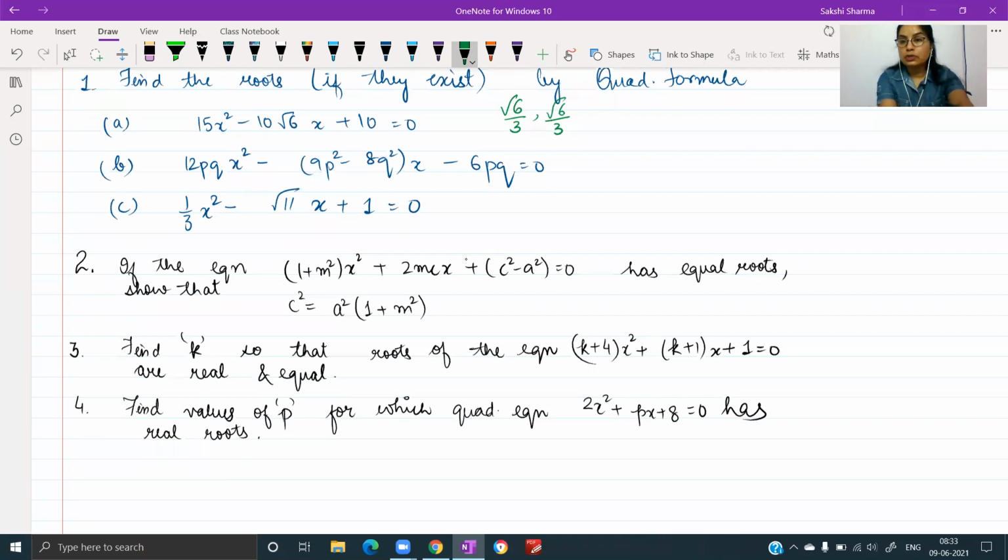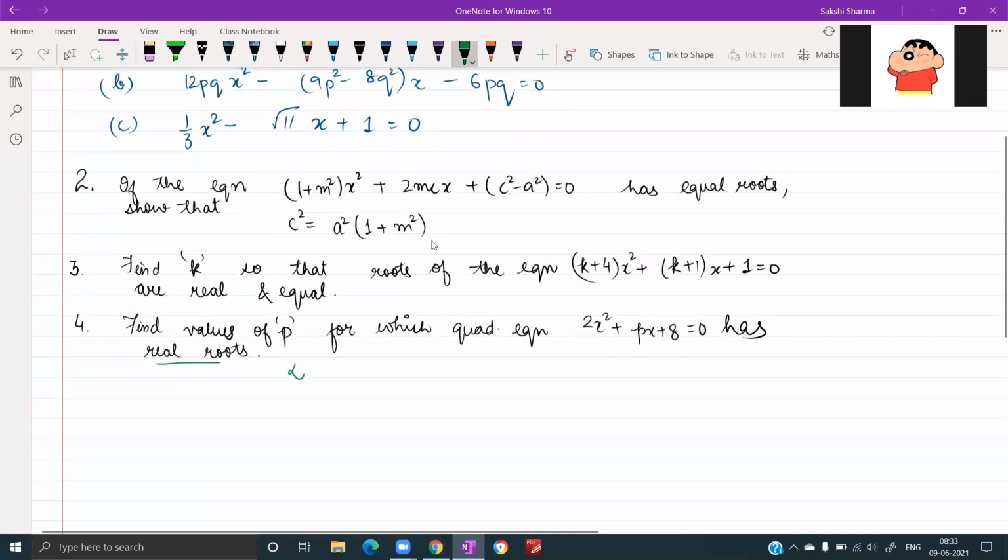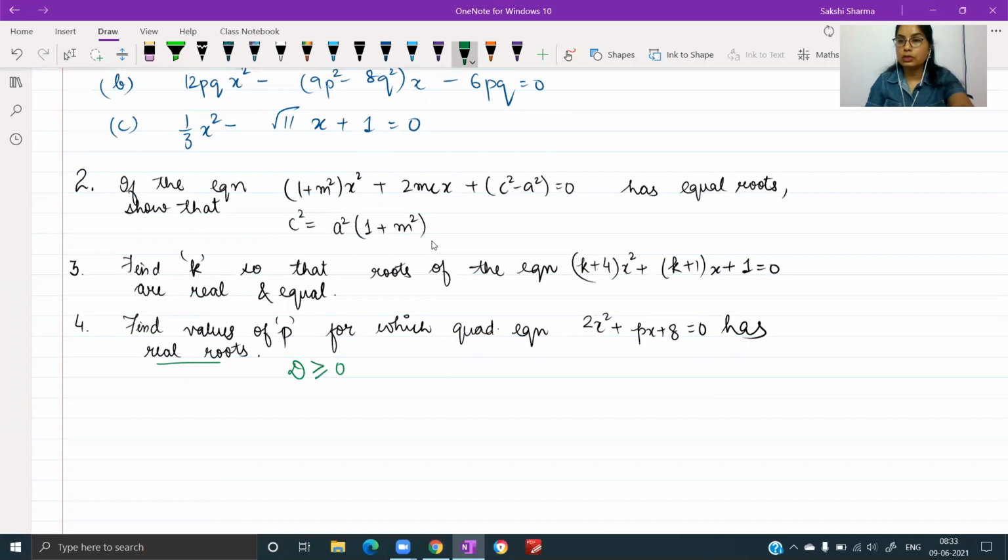कि coefficient missing है और condition दी हुई है. The roots need to be real. So you have to apply the condition for real roots and find out the missing part. P की value find out करनी है. So the condition for real roots: discriminant should be greater than or equal to 0.